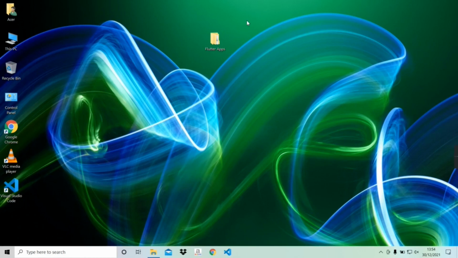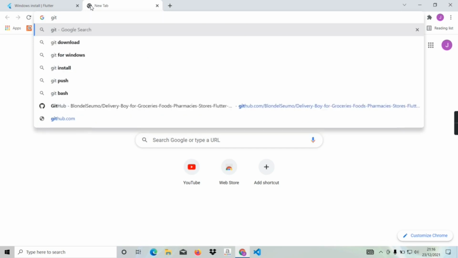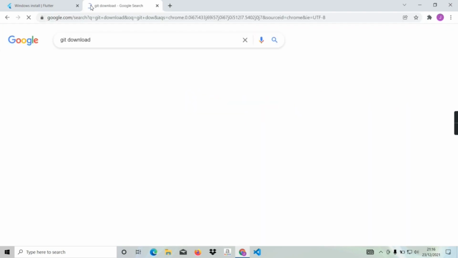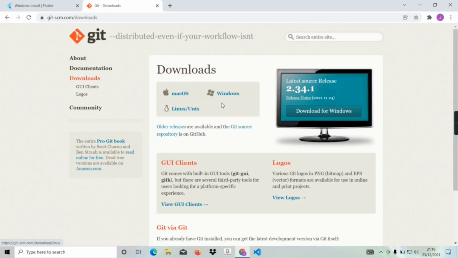To use Git, we must have it installed on our operating system. According to the requirements of the Flutter SDK, when we install Flutter on our system, that's when we install Git on our system. If you don't know how to install Git, don't worry, I'm going to show you how to install Git on our operating system. So first of all, we need to download Git. To download Git, we have to search Git download. Now we have to click on the first link, downloads Git, and here we have to select our operating system.